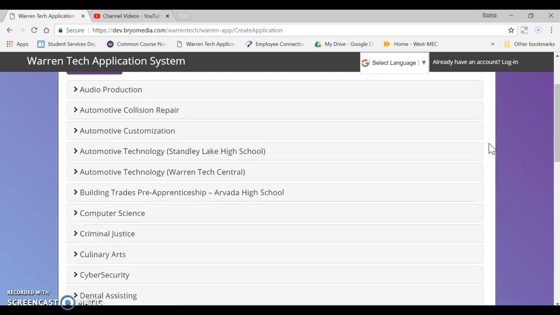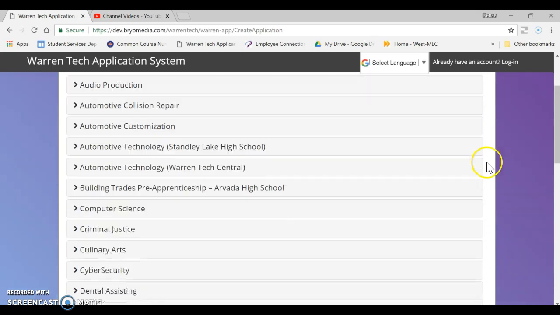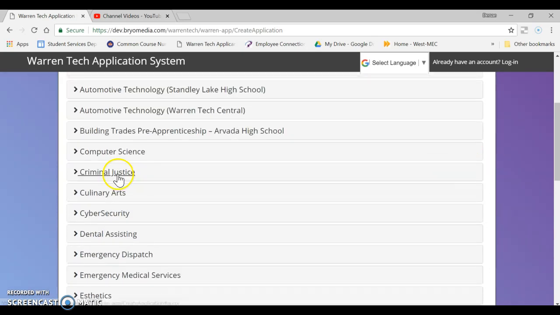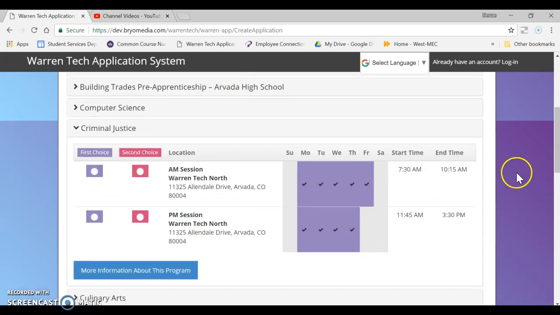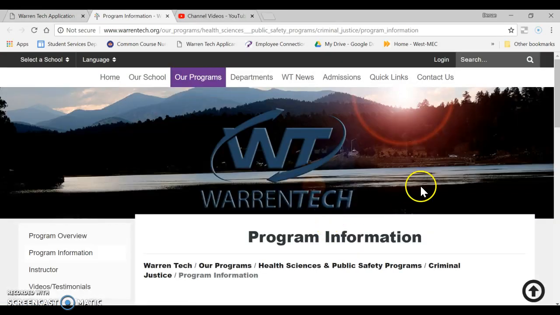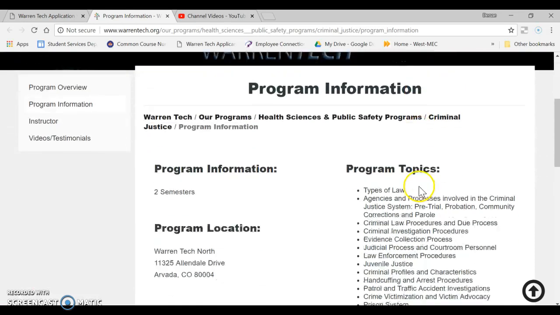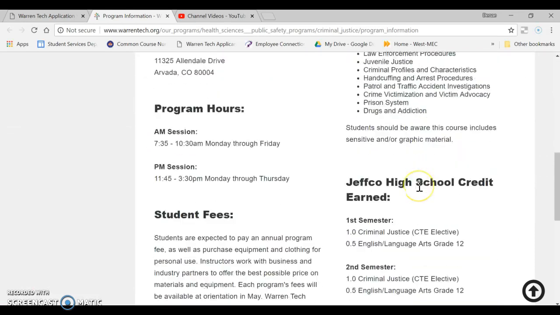on this first page. So let's say a student would like to apply to the criminal justice program. This is what that would look like. So they can have a first choice, second choice. They have the location of which campus it's on, the schedule, and the time of that program, okay? If they want more information about that program, if they click down here, this will take them to the Warren Tech website on that specific program page, and they can get even more information.